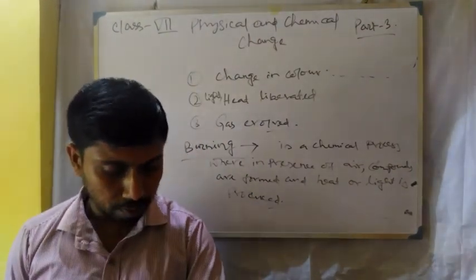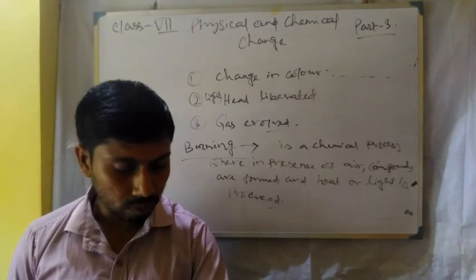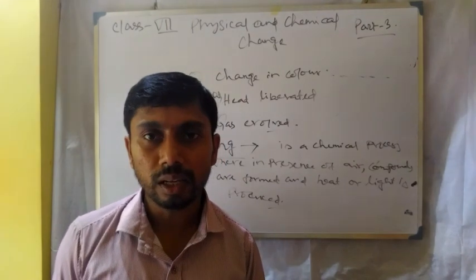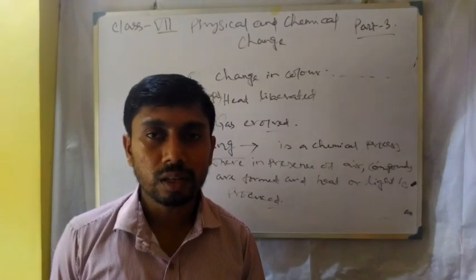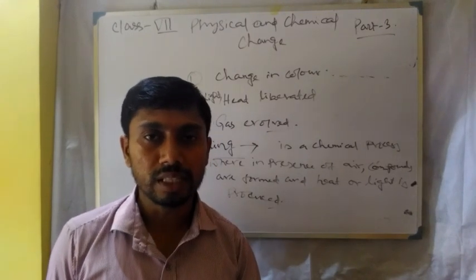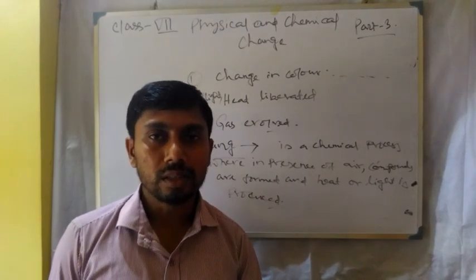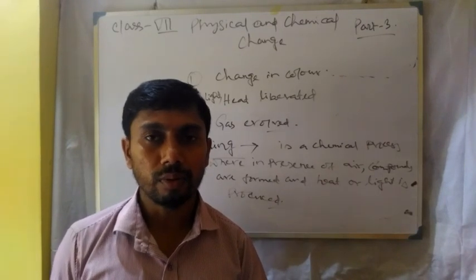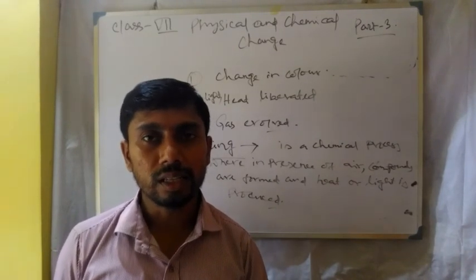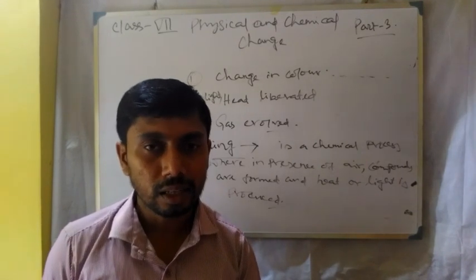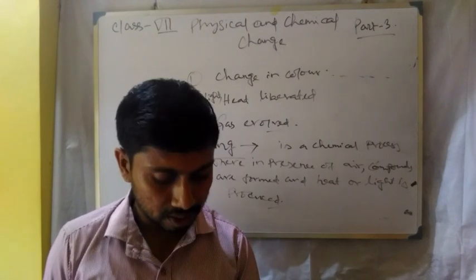Next, some examples of chemical change. Suppose fireworks is a chemical change. Why? Because fireworks basically contain some chemicals. When they burn in air, it changes color or evolves gas and also light and heat. So it is a type of chemical change.